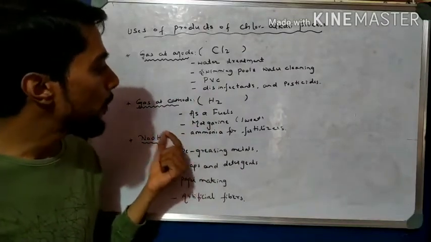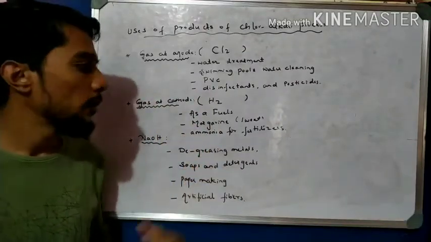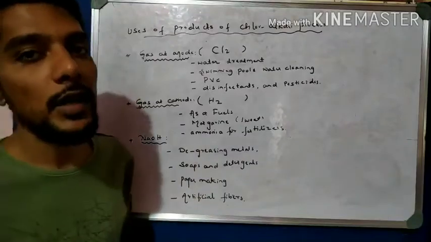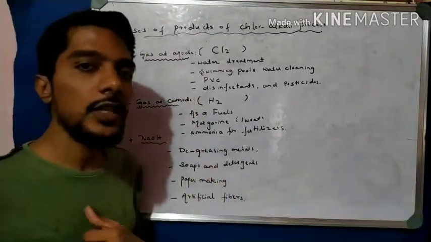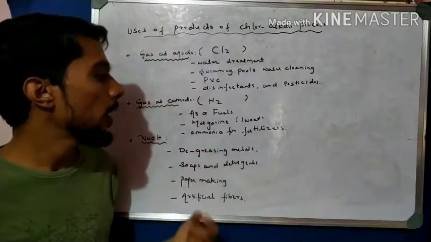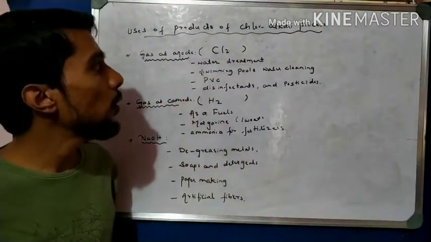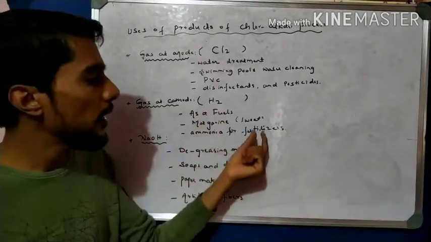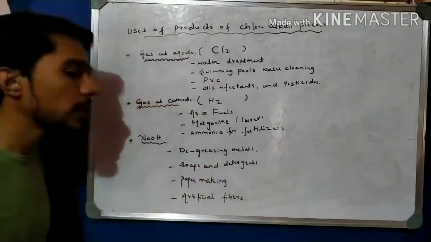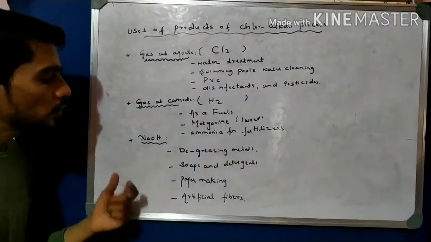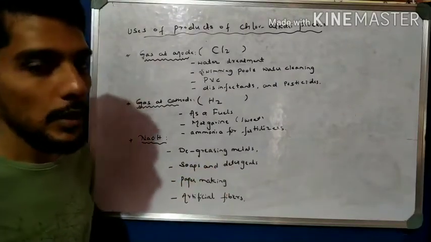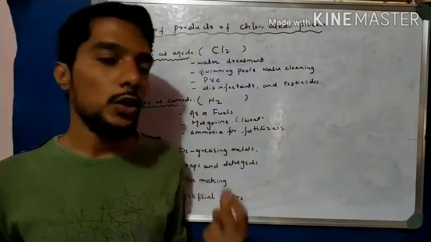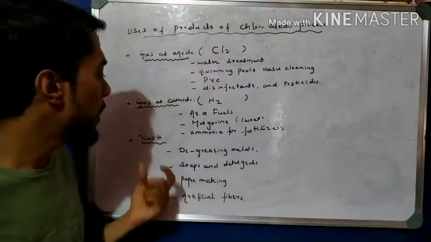Then there is the preparation of ammonia for fertilizers, because ammonia is a very important raw material supplying minerals for plants. When there is a deficiency of minerals, we prepare ammonia using hydrogen gas as a fertilizer. The last one is sodium hydroxide, caustic soda. It is used in the degreasing of metals, to protect the metals from rusting. So you have to use this sodium hydroxide.